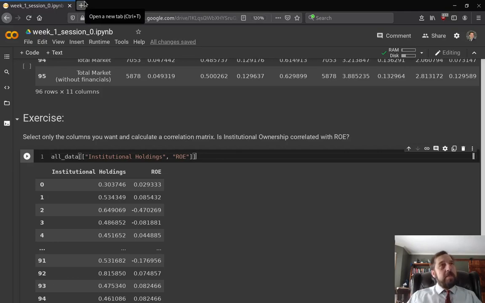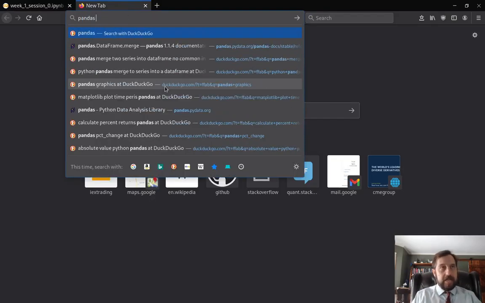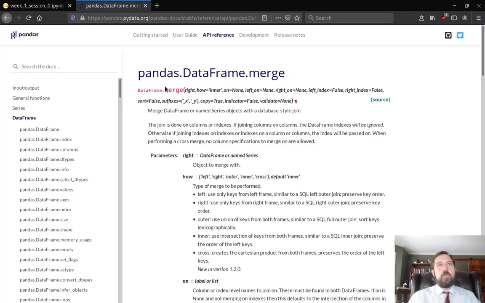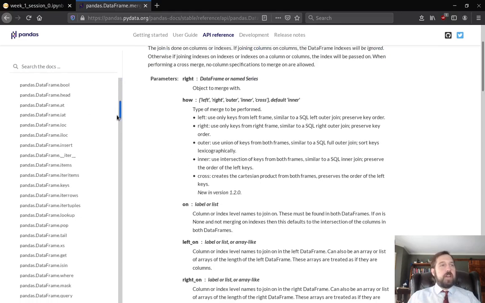One thing to keep in mind while you're going through this, and I think I have a link to it somewhere here: Pandas has great documentation. So I have here Pandas merge. If you ever want to see what the arguments to merge are, this Colab will show you, but it's also very useful to see this documentation.